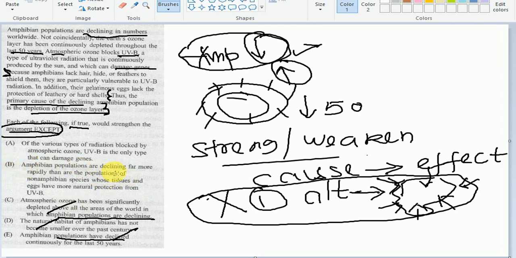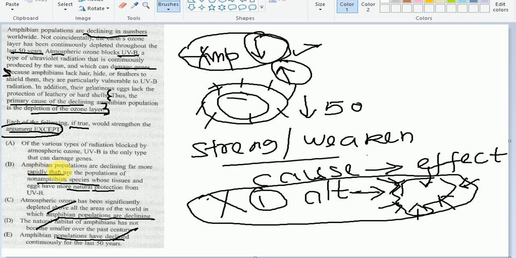Amphibian populations are declining far more rapidly than are the populations of non-amphibian species whose tissue and eggs have more natural protection from UVB. So this option is also slightly strengthening the argument, right? But this is a very confusing option. I got stuck between A and B, but let me explain how we can eliminate it.